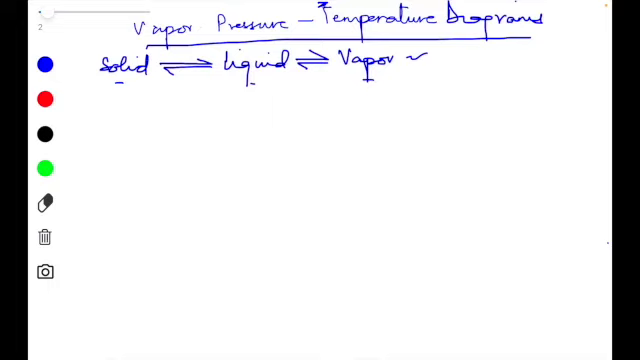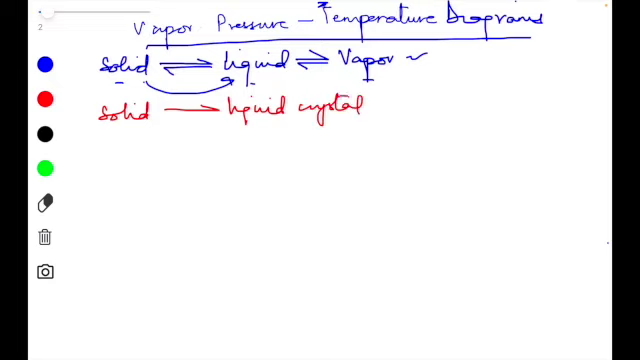But there are certain solids which, when heated, undergo two sharp phase transformations. What does that mean? It means that the solid does not change directly to the liquid state. So what happens in that case? In that case, a solid first changes into a state which is called the liquid crystal, and this liquid crystal is also called the mesomorphic state. We all know by now.